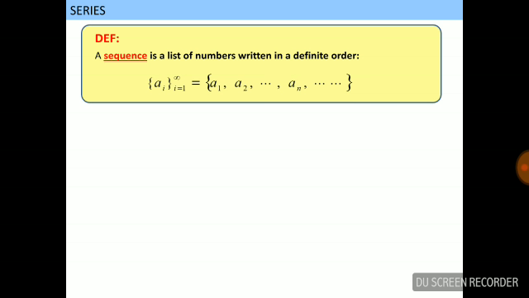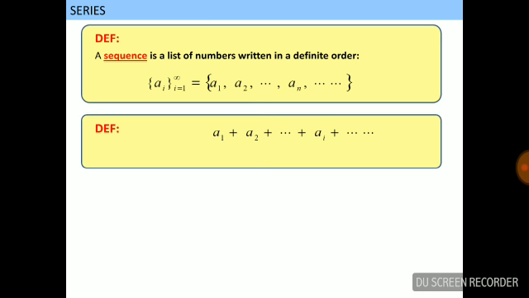A sequence is a list of numbers written in a definite order: a1, a2, a3, ..., an. And if we add the numbers a1, a2, a3, ..., an, then the summation of the numbers is called a series. A series is a sum of a sequence.